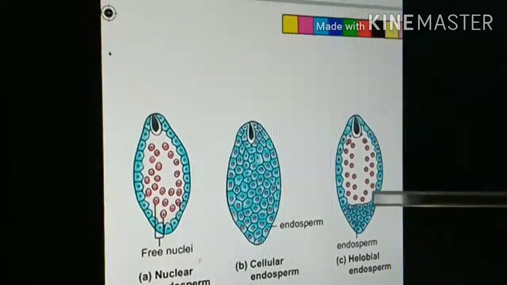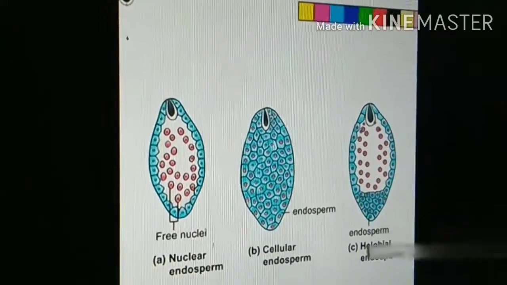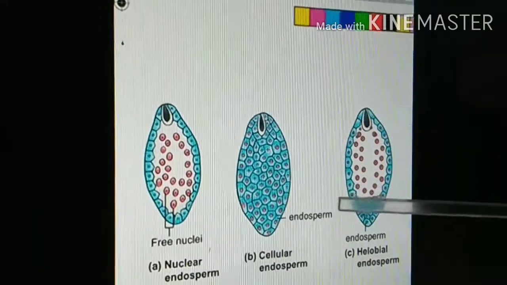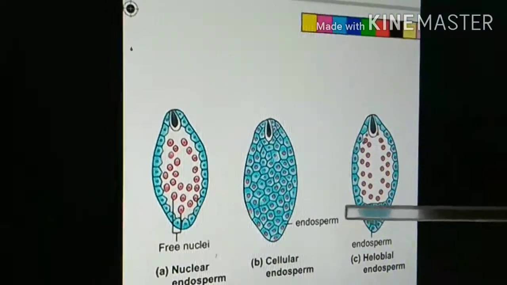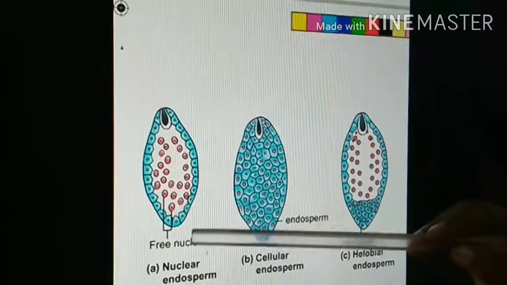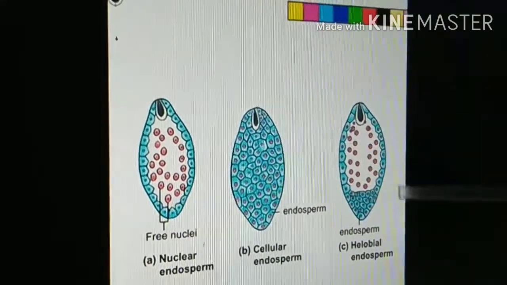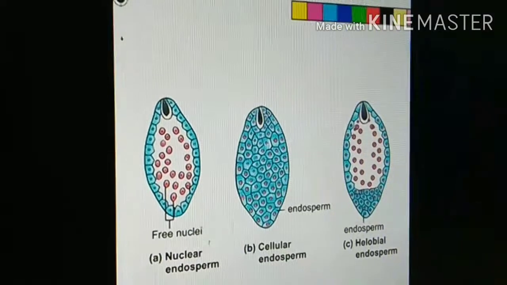I shall tell you the best example for both nuclear and cellular endosperm. If you cut a coconut, inside there is coconut milk, or fluid. The fluid is nothing but nuclear endosperm. The white colored part is nothing but cellular endosperm. This is the best example for this category.